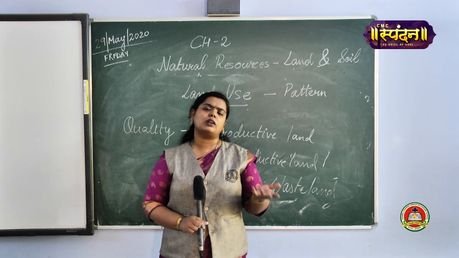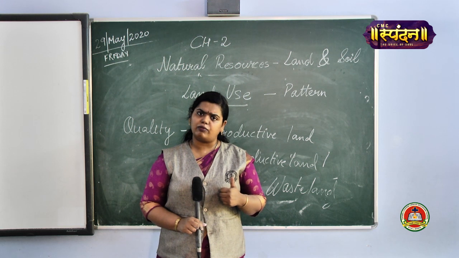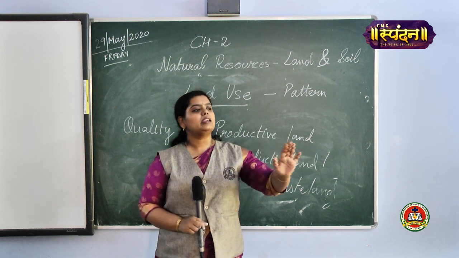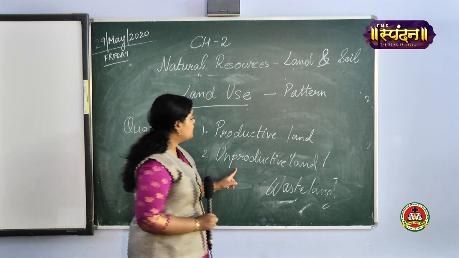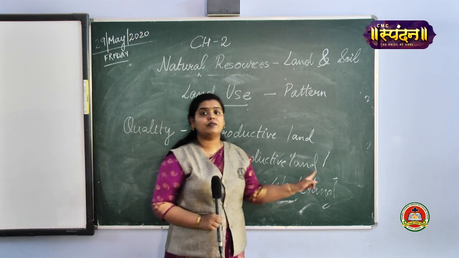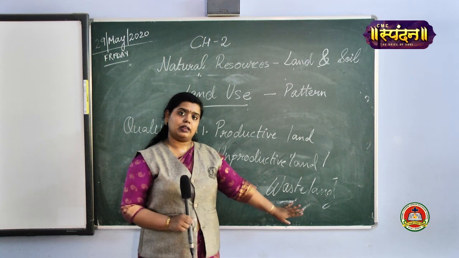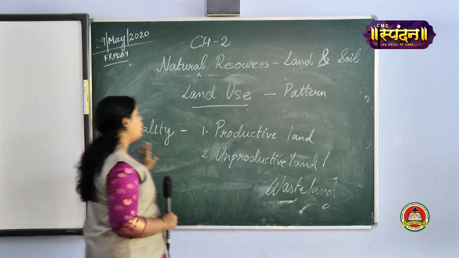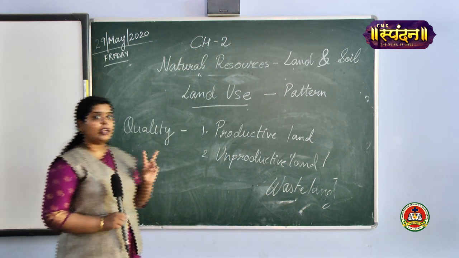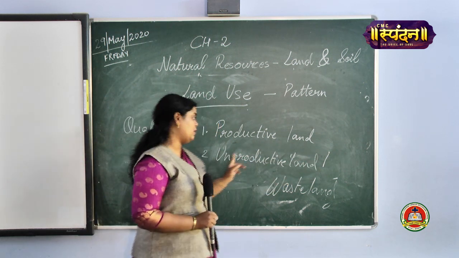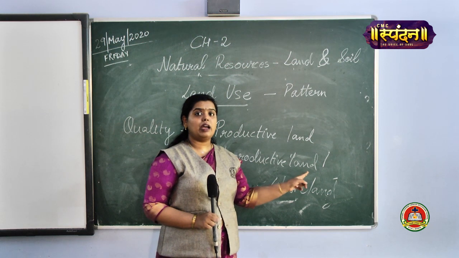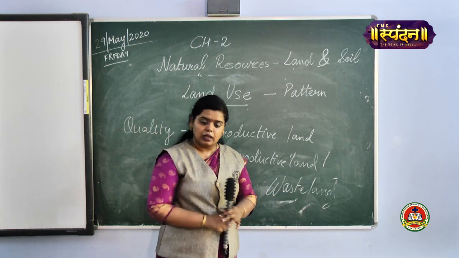Why so? Because of overutilization of minerals or soil erosion, that land might not have been used for any purpose. That would be known as unproductive land or wasteland. Is it clear? Depending on the quality, there are two types of land. First one is productive land, second one is unproductive land or wasteland. Fine.